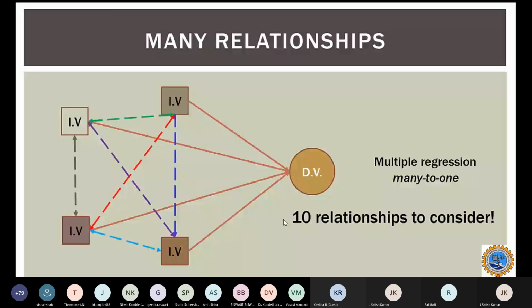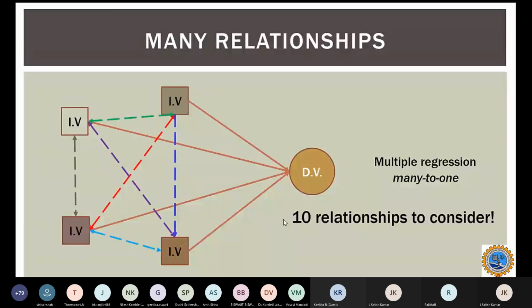So the brown line as shown would be the ideal case. We will try to remove, or minimize, the relationships among independent variables. First we will investigate the correlation between the independent variables, and if there is a strong correlation between them, then they are redundant because they are strongly related to each other. We'll consider either one of them to make the prediction. Then the number of relationships will be reduced.